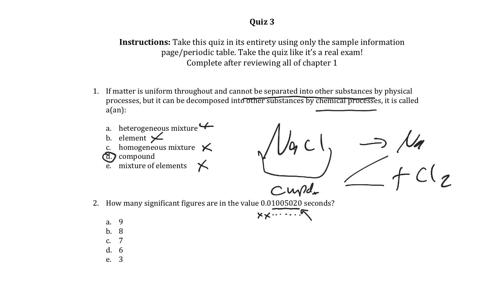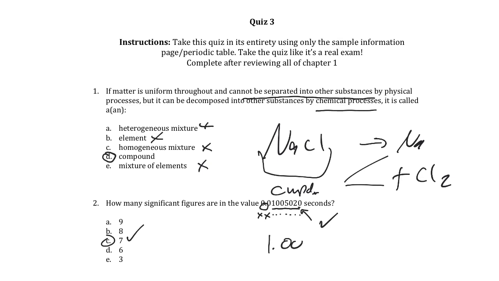That final 0 is significant because it's part of the actual value. If it wasn't significant, then it would not have appeared with the value. It just would have said 0.0100502, and that 0 wouldn't have been there. So if this final 0 is after the decimal point and after all the digits in the value, then you know it's significant. So the correct answer here would be 7 digits are significant. Leading zeros are not significant.